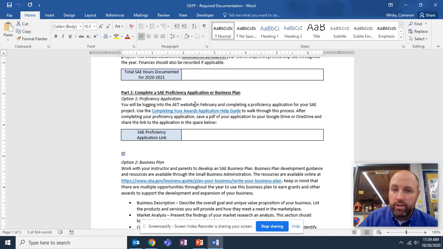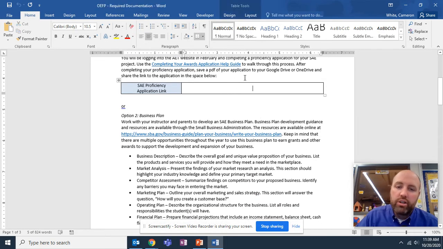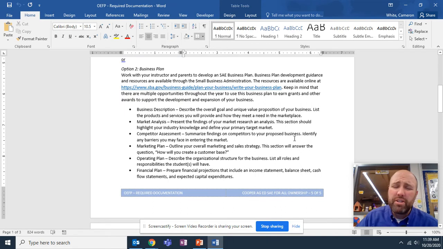Your SAE proficiency could be submitted to regional contest, and this is an opportunity for you to literally take an assignment that you have to do in class anyway and earn $40 for winning a regional proficiency. There might be some minor modifications that we make to it after you submit it, but go ahead, work through it, respond to the questions that are in there, and do your best with that, and we'll see what you come up with. You're going to share the link to your proficiency application after you've downloaded it from AET right here.